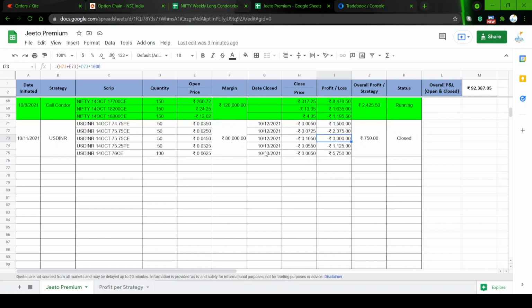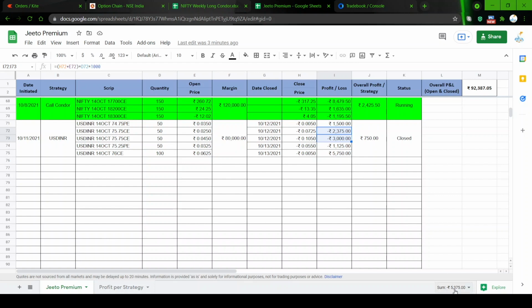So at that time I rolled this put to a lower put and rolled this call to a higher call. When I rolled this call, because I lost a lot of money on the call side, I took enough premium on the call side to cover whatever loss I had earlier. How much premium did I take?